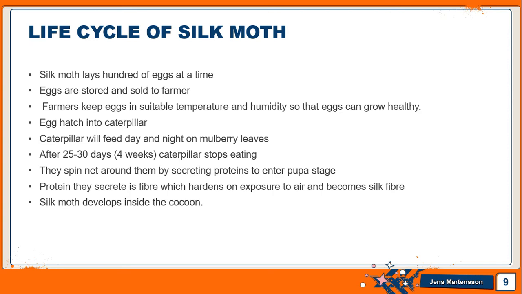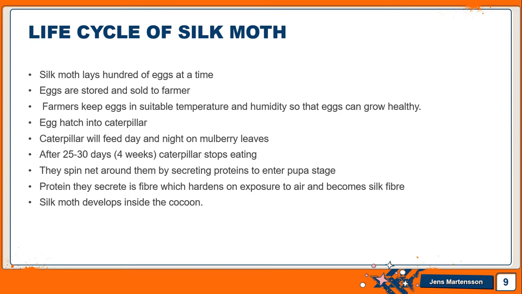After 4 weeks, as I showed you in the last video on the different stages of the silk moth, the caterpillar stops eating and starts spinning around itself by secreting a protein to enter the pupa stage. The protein they secrete is a fiber which hardens on exposure to air and becomes a silk fiber.